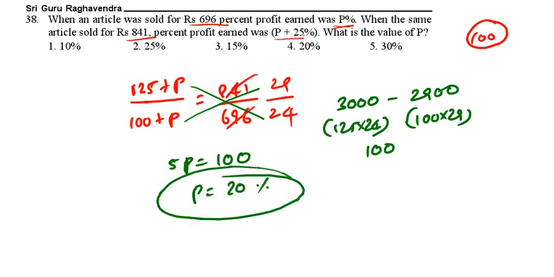So what is the P value? 20% is the correct answer. So the P value is 20%. Option 4 is the correct option. See the next question.